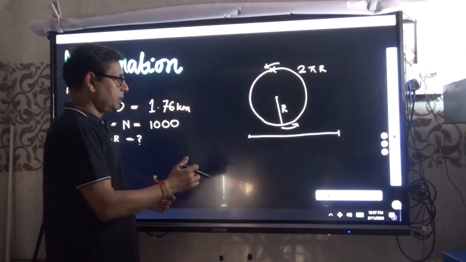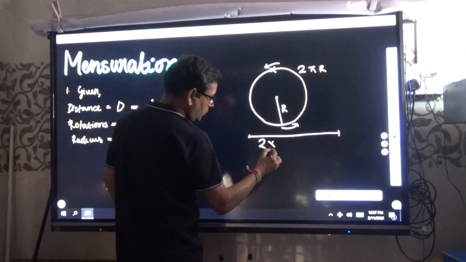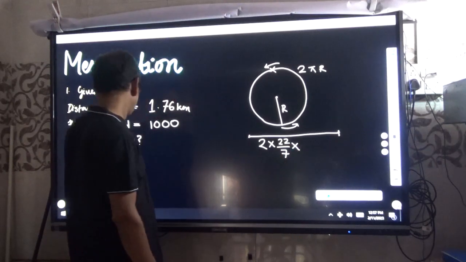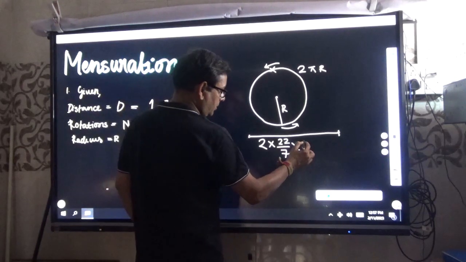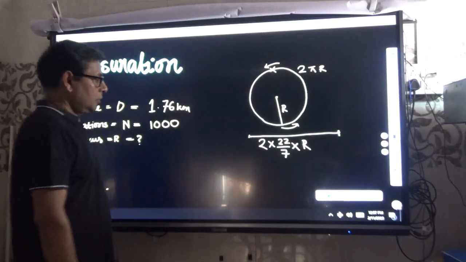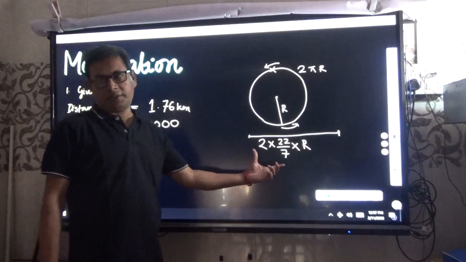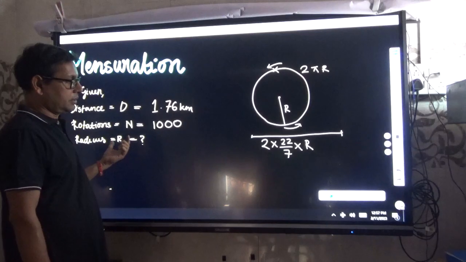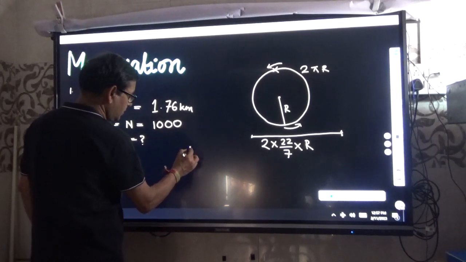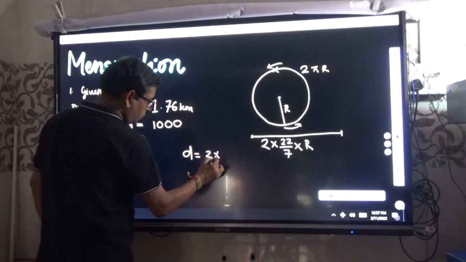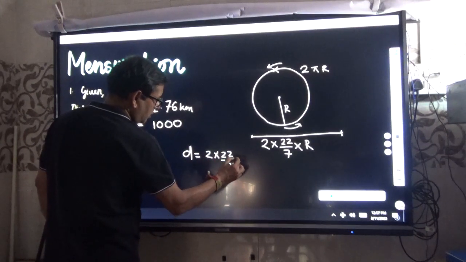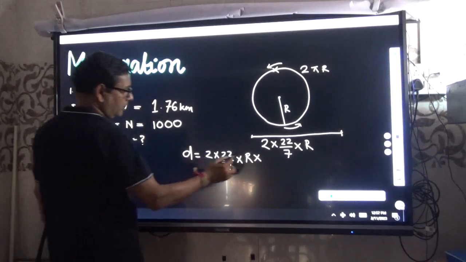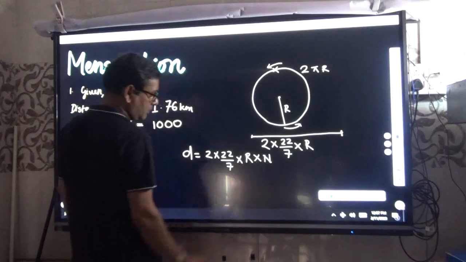In one rotation it will cover how much distance? 2 into pi into r, 2 into 22 by 7 into r, where r is the radius of the wheel. What is the radius of the wheel? That's what we have to find out, okay? So in one rotation it covers this much distance. The wheel has rotated n number of times, 1000 times. So what will be the distance covered? 2 into 22 by 7 into radius into the number of rotations. So number of rotations is n, 1000. So this is the principle.